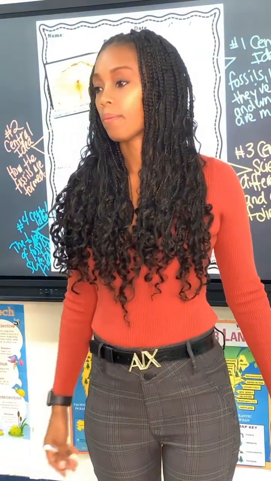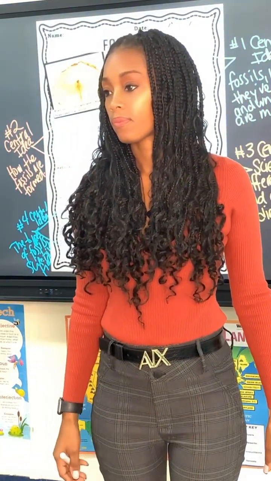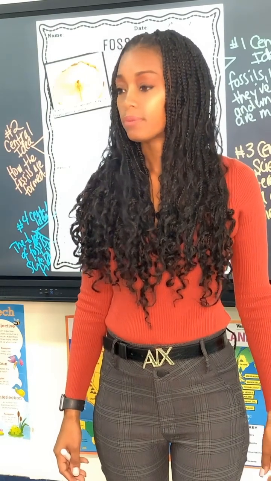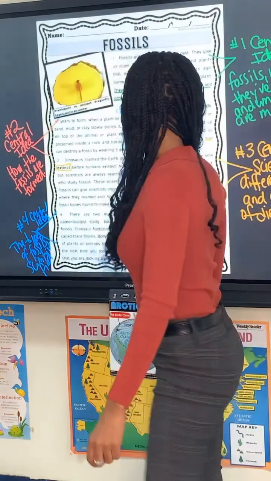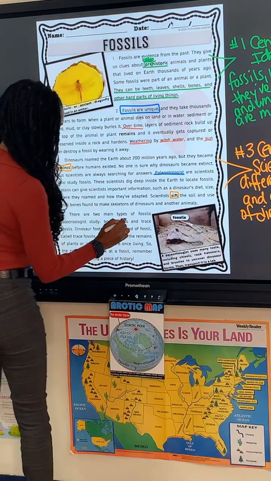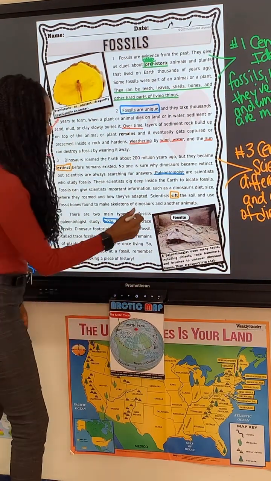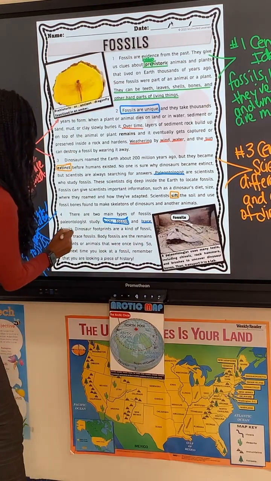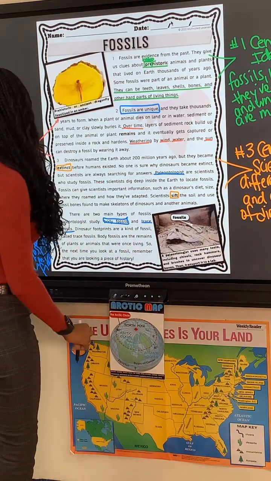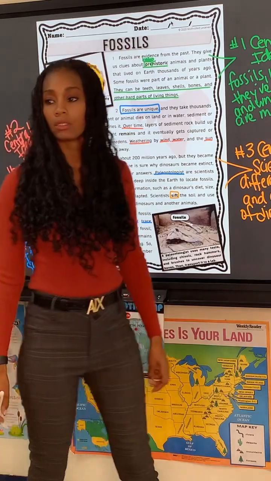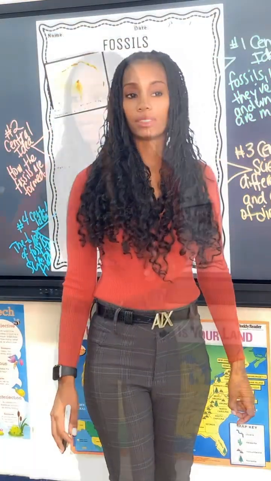Yes. Body fossils and footprint fossils? Not footprint fossils, but trace fossils. Very good. Trace fossils. What is the difference?